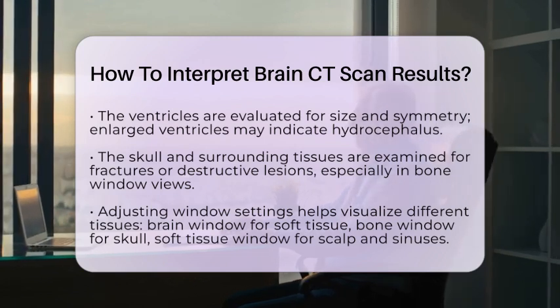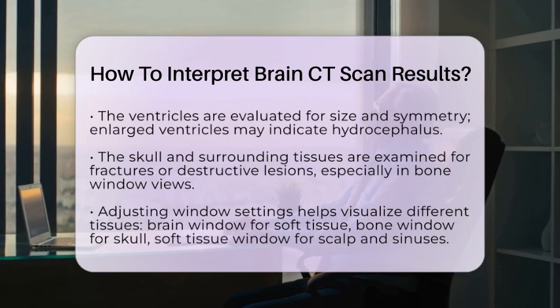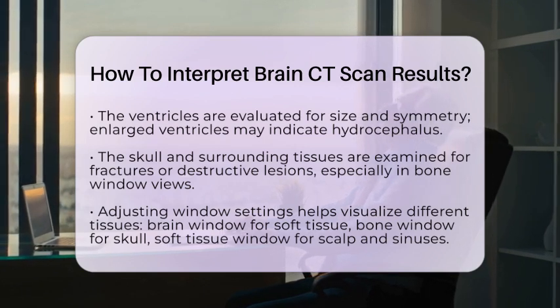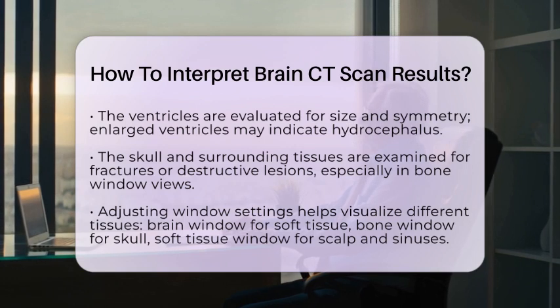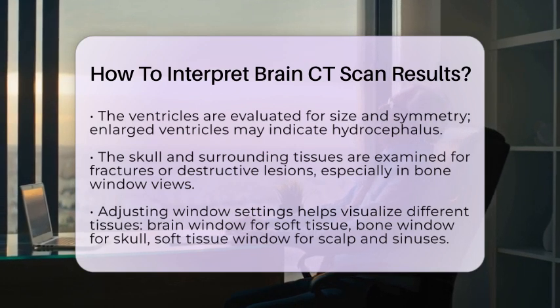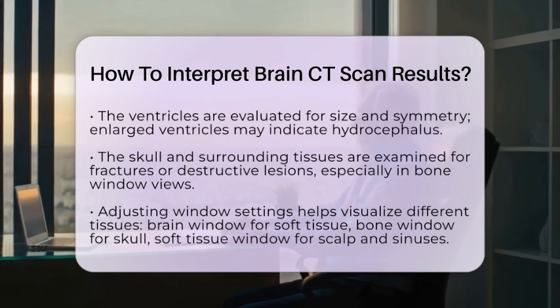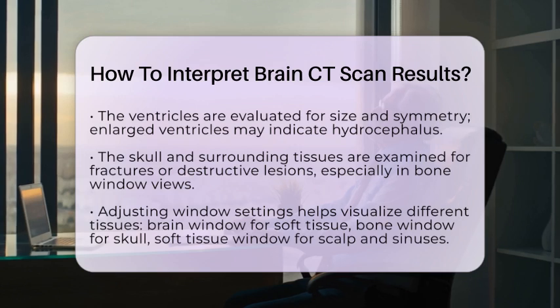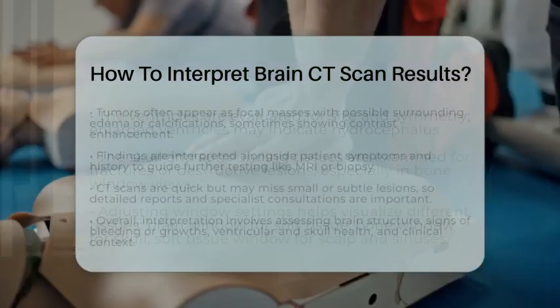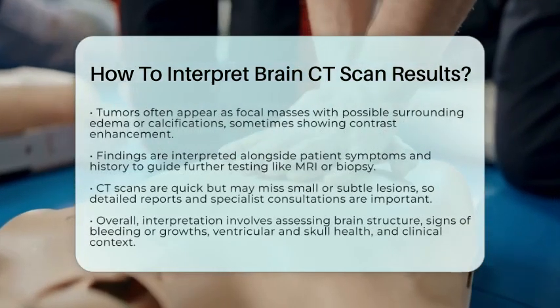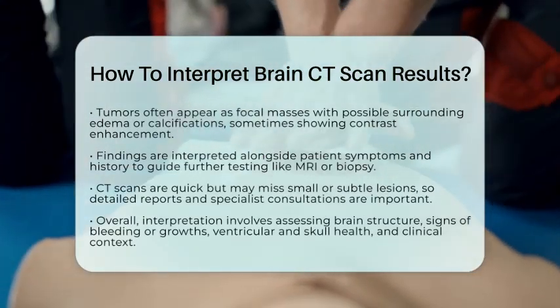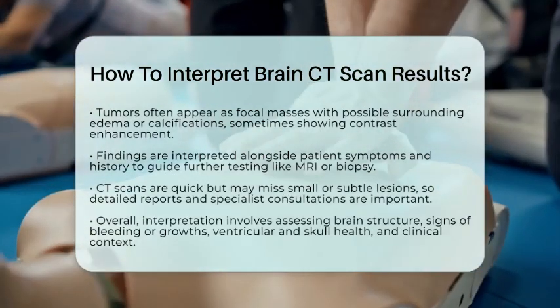For example, if a person has neurological deficits, the scan findings can help guide further testing, like magnetic resonance imaging, which provides more detailed images of soft tissues. For brain tumors, CT scans are a valuable first step, but they are often complemented by other imaging techniques and biopsy procedures to confirm the diagnosis.